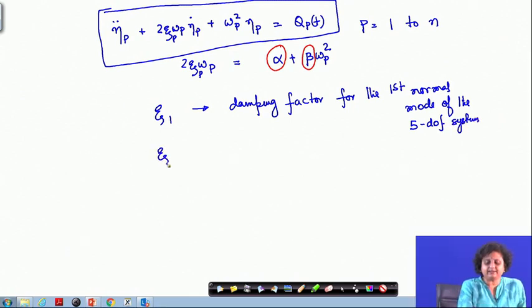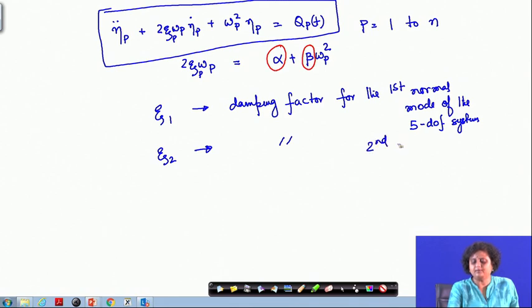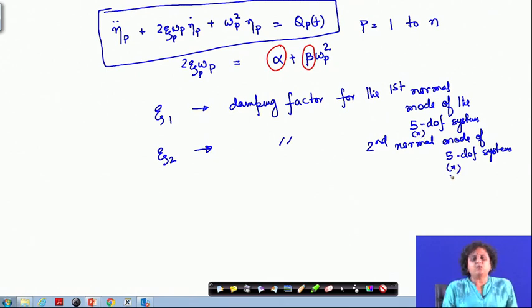Similarly, I can make the system vibrate only in the second normal mode of vibration, and say zeta 2 is the damping factor for the second normal mode of the 5 degree of freedom system. I am just taking 5 as a number, it could be n degrees of freedom. So, once I get zeta 1 and zeta 2, I will have two equations in hand.